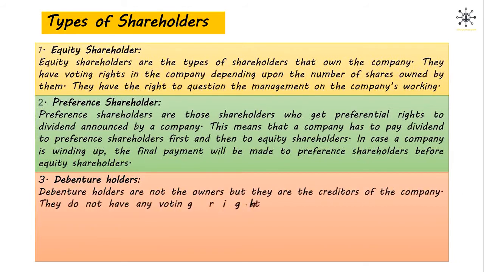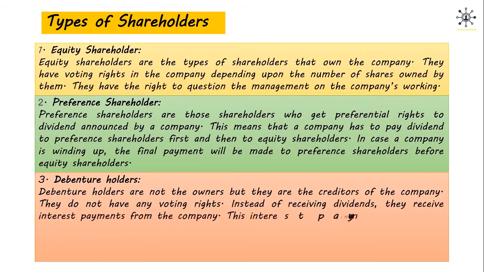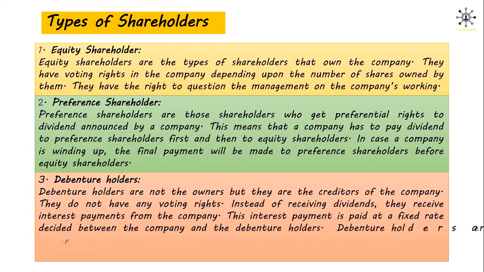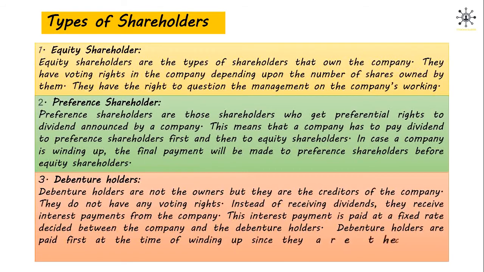Debenture holders are not the owners, but they are the creditors of the company. They do not have any voting rights. Instead of receiving dividends, they receive interest payments from the company. This interest payment is paid at a fixed rate decided between the company and the debenture holders. Debenture holders are paid first at the time of winding up since they are the creditors of the company. So this means that debenture holders are paid first, even before preference shareholders.